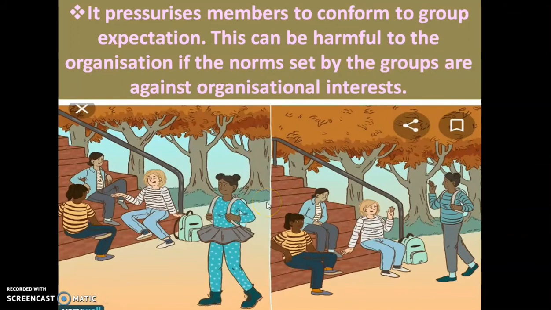The next point of disadvantage related to informal organization is that it pressurizes members to conform to group expectations. This can be harmful to the organization if the norms set by the groups are against organizational interest. See children, it is a normal behavior of people that when one person wants to look different, the others will talk about it and force the other person to look like themselves. Okay, so that is the nature of the group.